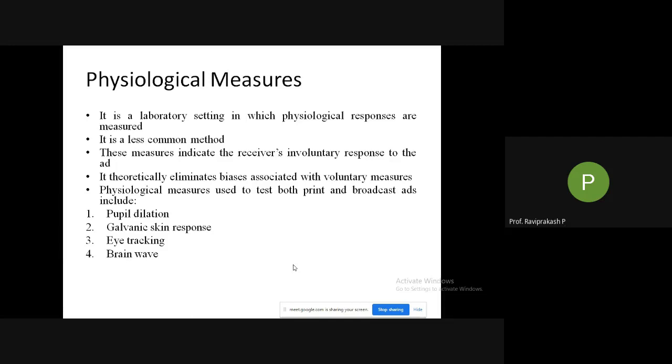Then eye tracking, which part of the screen you are seeing. Then brain wave, which part of your brain activates on seeing something. So something like this we are looking into in these physiological measures. It will be seen in the next class.